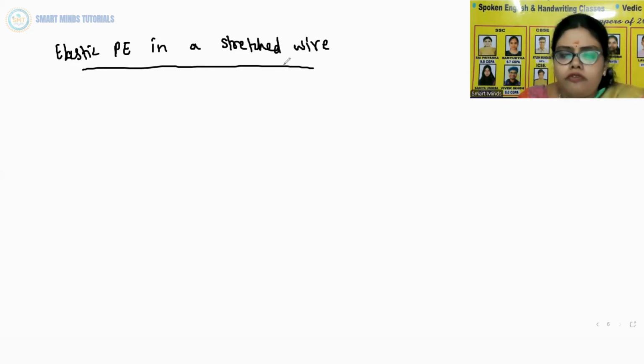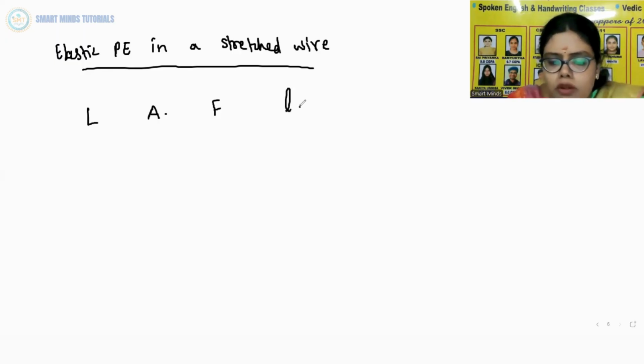Now a wire of original length L and area of cross section A is subjected to a deforming force F along the length of the wire, and let the length of the wire be elongated to small l.